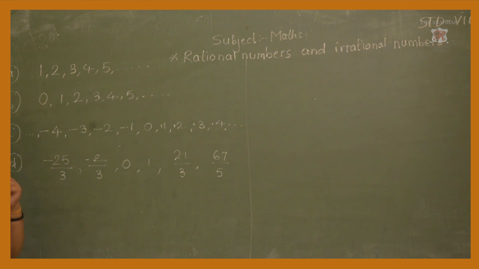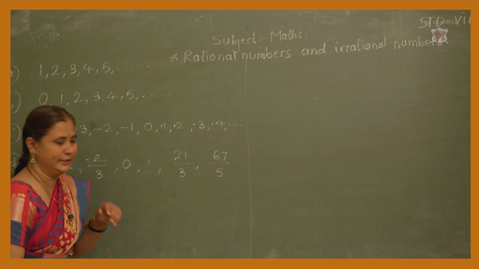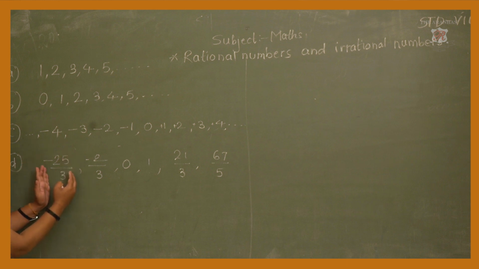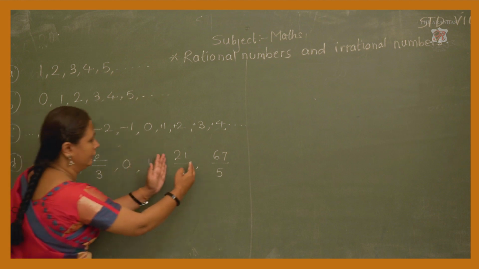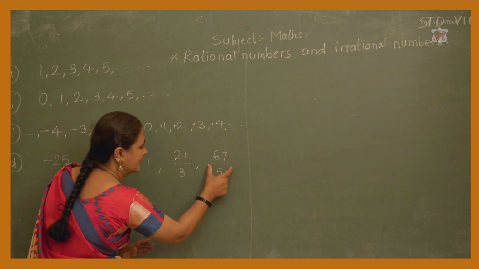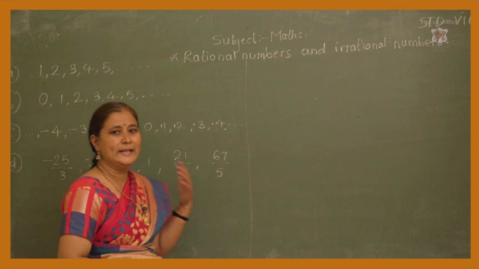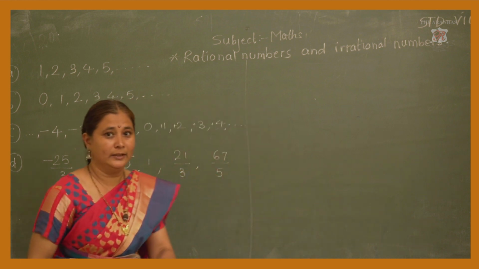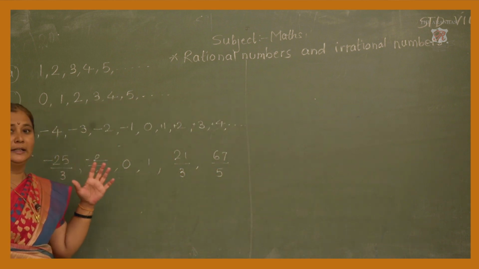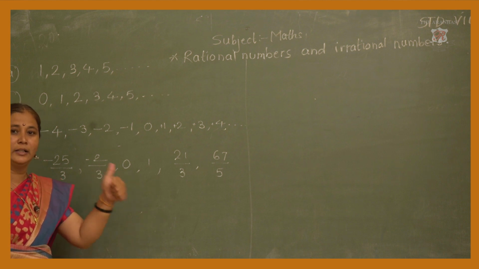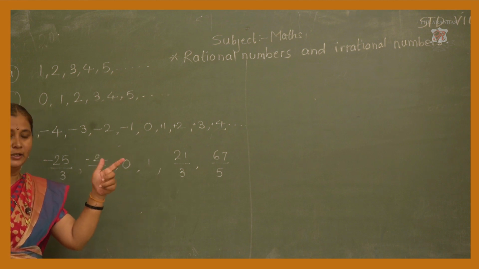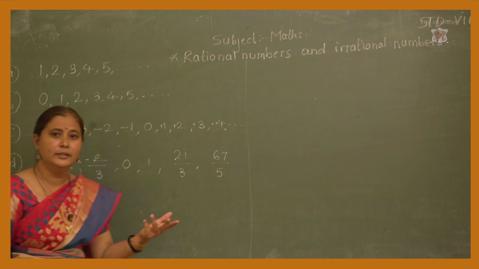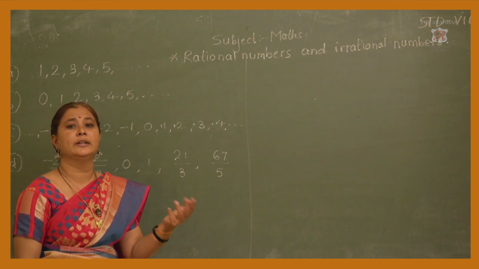Now, tell me something about fractions. Here you are observing the numbers minus 25 upon 3, minus 2 by 3, 21 upon 3, 67 upon 5. Which are these numbers? What type of fractions are they? Yes, here we know about fractions. The types of fractions are like fractions, unlike fractions, proper fraction and improper fraction. What are like fraction, unlike fraction, proper fraction and improper fraction?